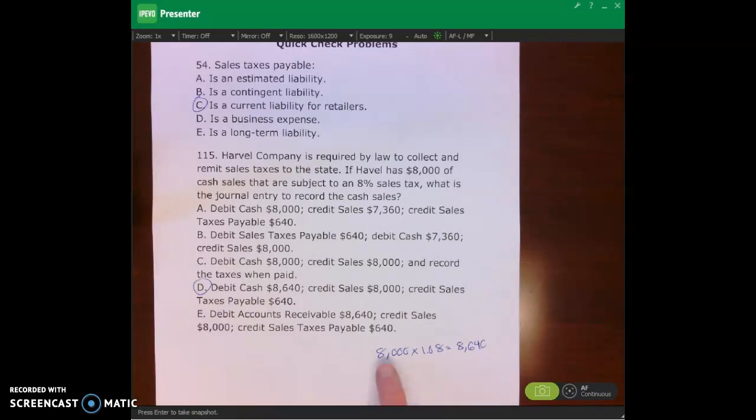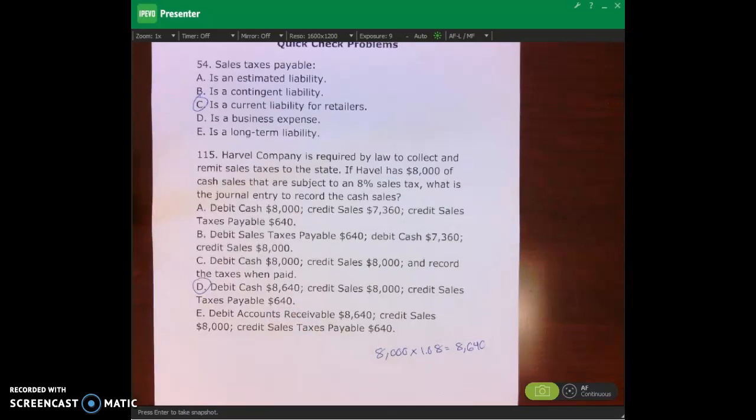Well, the amount that I have to debit cash for is equal to the sales plus the sales tax. So 8,000 times 1.08, debit cash 8,640, credit sales for $8,000, and then credit sales tax payable for the difference, which is the 8% of the $8,000 at $640. So D is the right answer here.